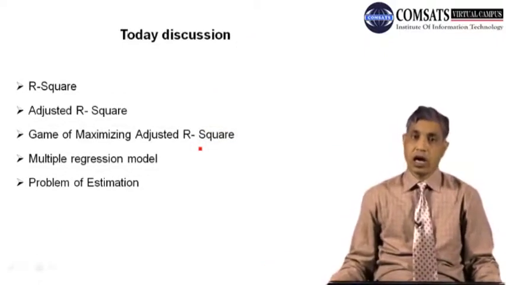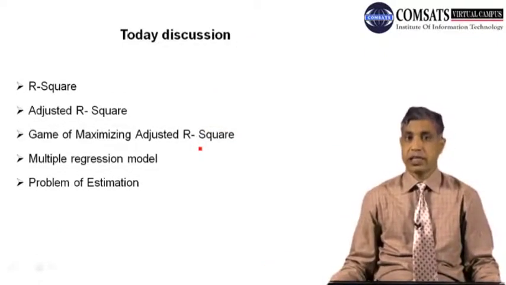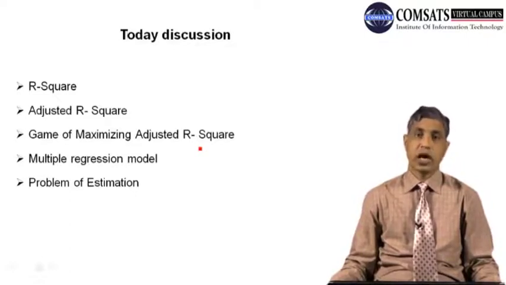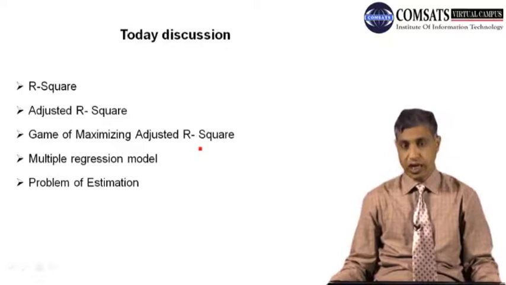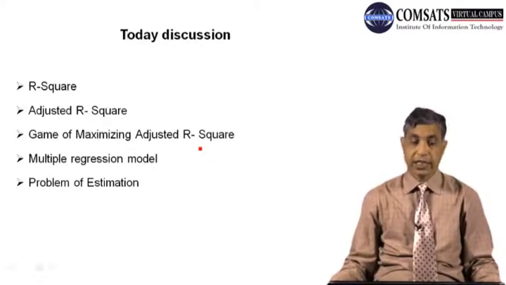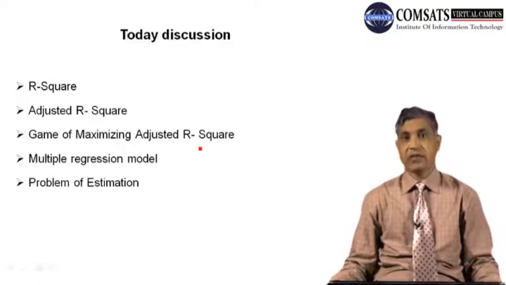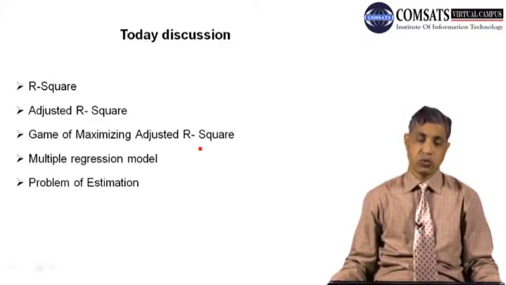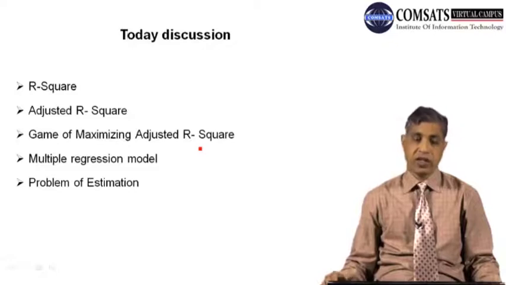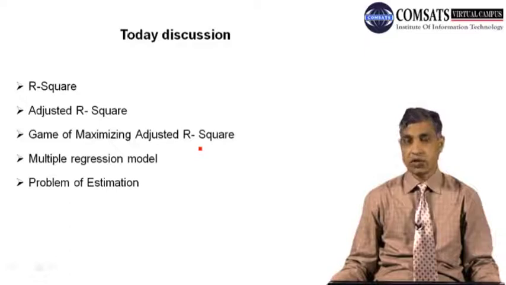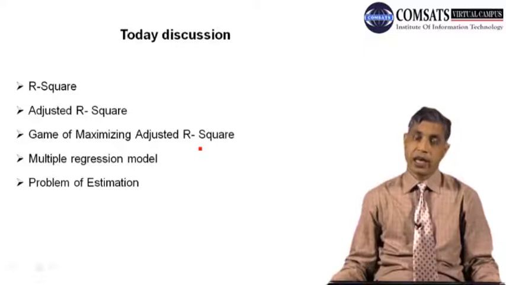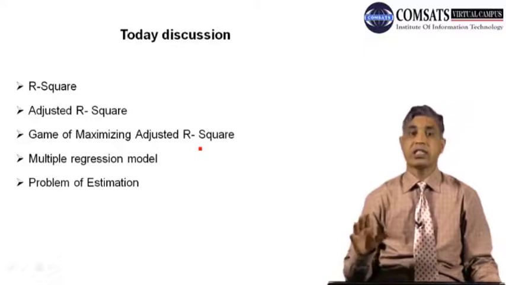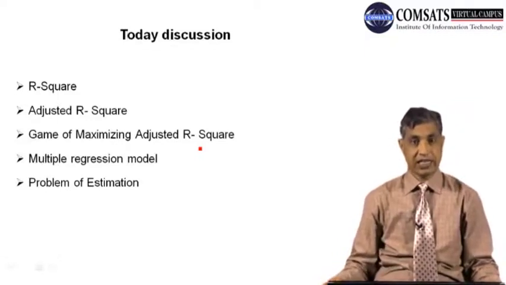We will be talking about the R-square very quickly, because I remember in the lecture before EViews I talked a bit about the R-square. The more important one is the adjusted R-square, and we will see the difference between these two. After this, the next discussion will be the game of maximizing adjusted R-square. Researchers like you and me are in the habit of maximizing adjusted R-square, because it is the first, face impression of the analysis.